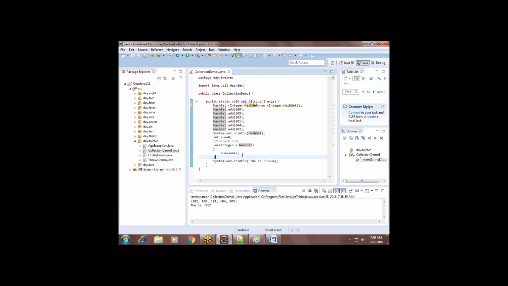And one more thing, if you observe, I am retrieving Integer, right? And what is the type of sum? Normal int, right? Can I add normal int with object Integer?